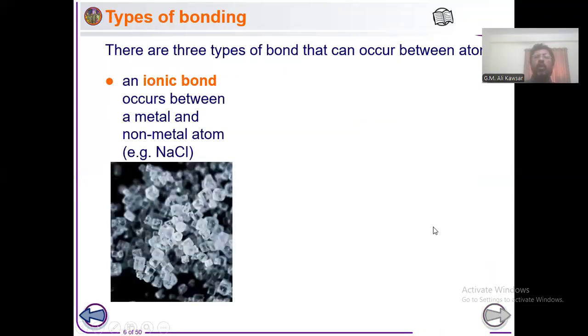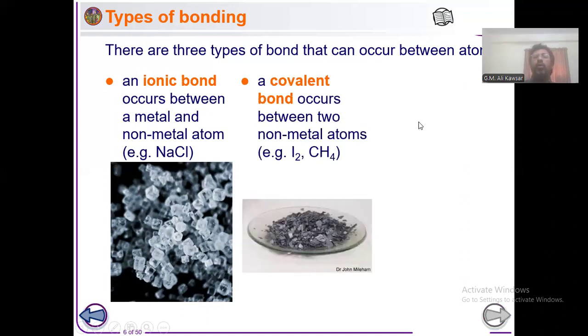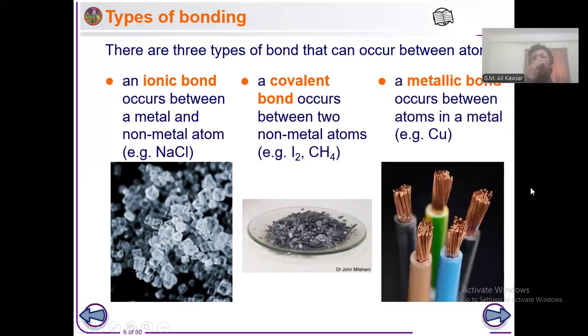Now, in this slide, we are going to see the types of bonding we are going to learn in the O-level syllabus. So there are three types of bonding: ionic bonding, covalent bonding, and metallic bonding. Ionic bonding occurs between a metal and a non-metal atom. For example, sodium chloride is an example. There are so many examples, but we have just mentioned one.